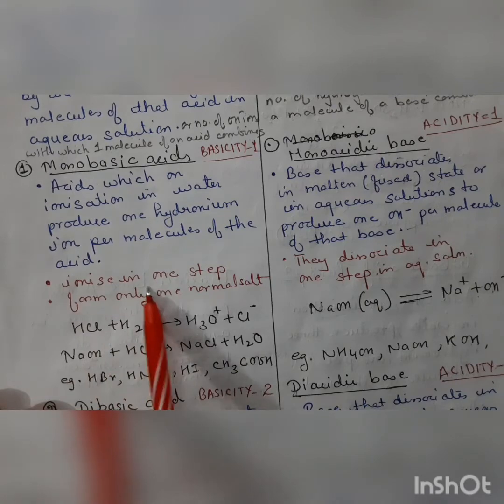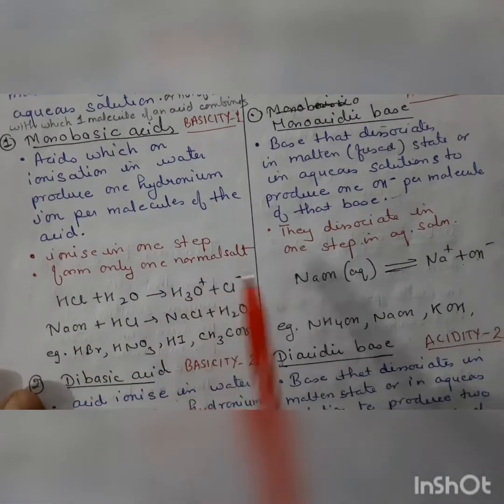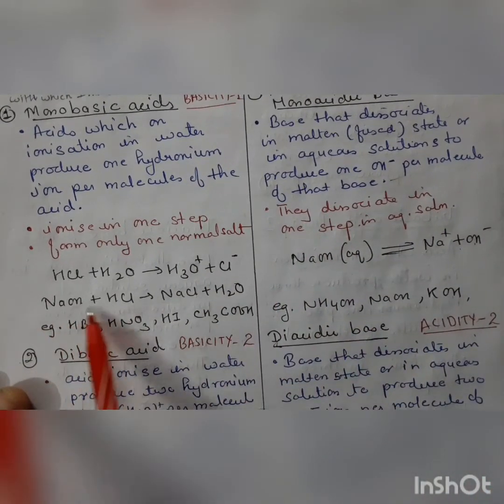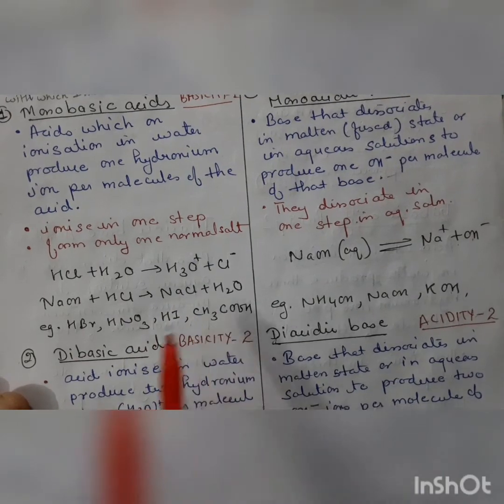Here it ionizes in one step and forms only one normal salt. They dissociate in one step. Here you will see a normal salt is formed, that is sodium chloride.